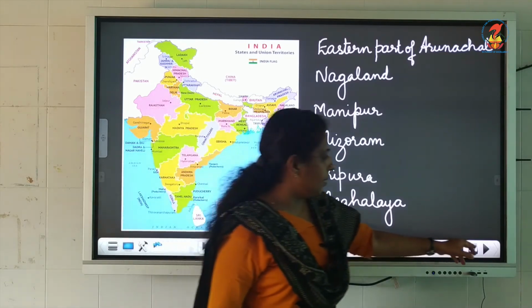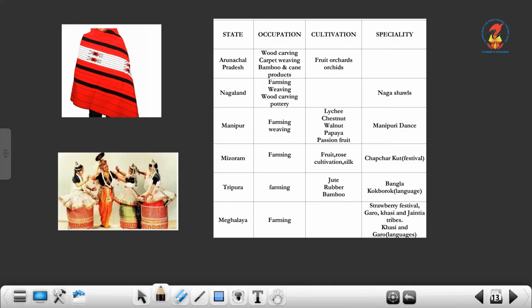Now let's see the speciality of each state. The first one is Arunachal Pradesh. You can see what their occupations are: wood carving, carpet weaving, and bamboo and cane products they make. The cultivations are fruit orchards and orchids.